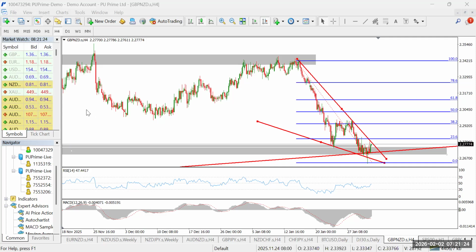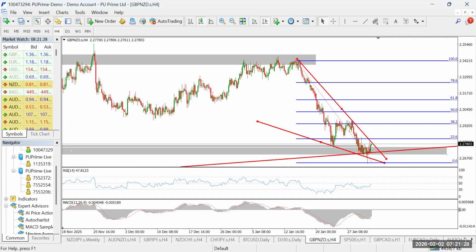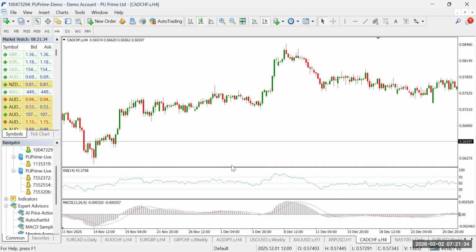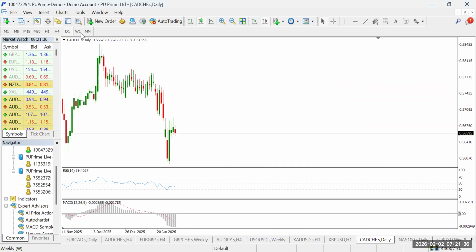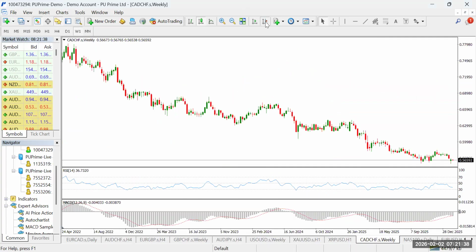I will be looking at the CAD CHF. Now, this CAD CHF, I believe everybody should be able to trade it. One is that it's a low risk pair. It does not trend too much, and it's easy to manage. But then this setup I'm seeing is a very, very good one.